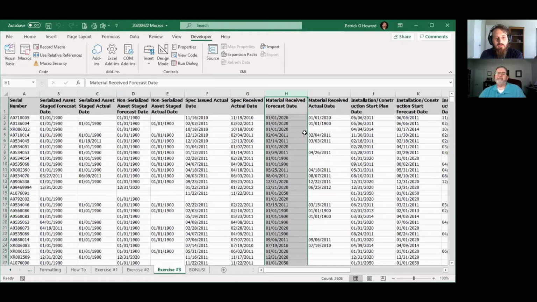Just deleted all the columns. Easy peasy. Very simple to do. So that's the power of macros. And this is just a very basic macro example. Trust me, once you start getting used to doing these, you're going to branch out. You're going to start doing some really fancy things with it.